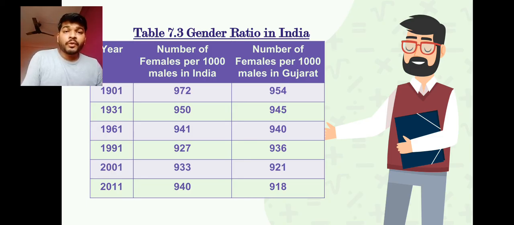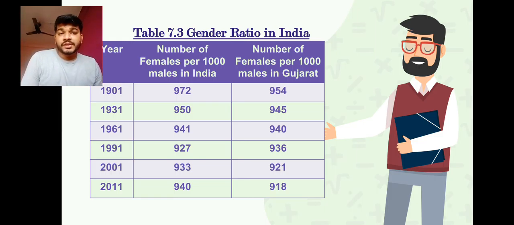So again we talk about 1991, it is again reduced to, previously in 1961 it was 941. So in 1991 it reduced to how much? 927. Now same way if you try to match in Gujarat, it has reduced from 940 to 936. So it is going on reducing. Why? Because of all these reasons which I talked to you about earlier, before this slide.